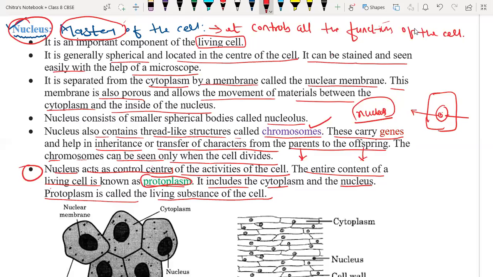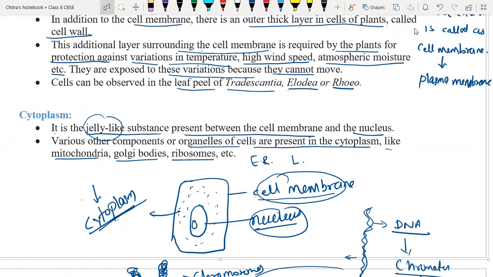You have to remember that point: why the nucleus is called the master of the cell. The answer is given in the last point. It controls all the organelles. In that particular point, it is mentioned there. Okay, has everyone taken the screenshot?